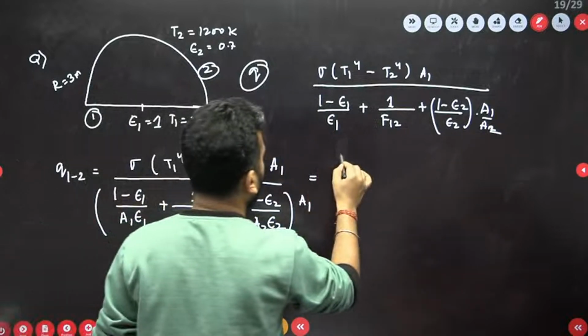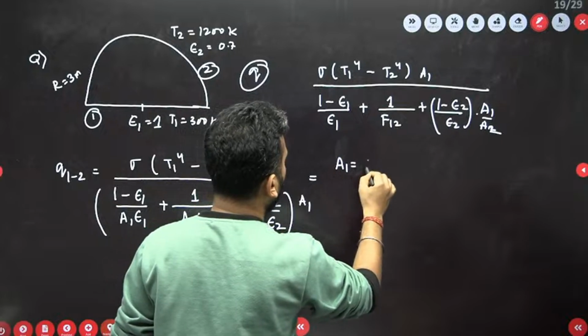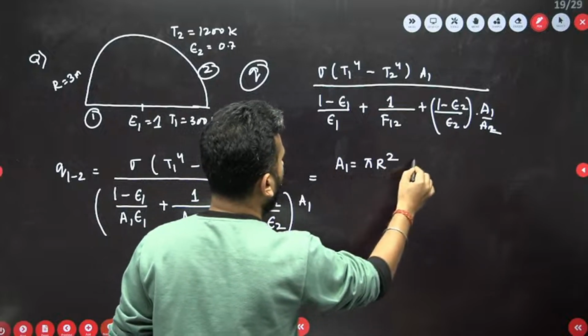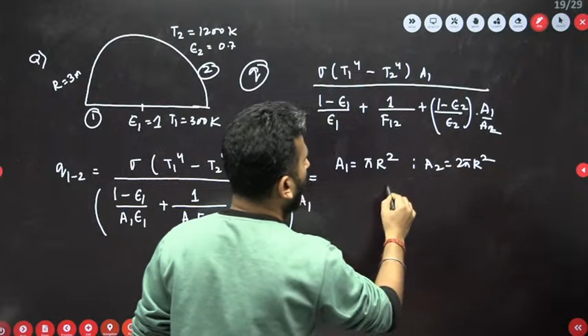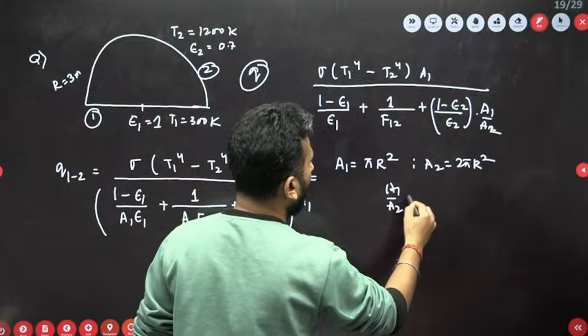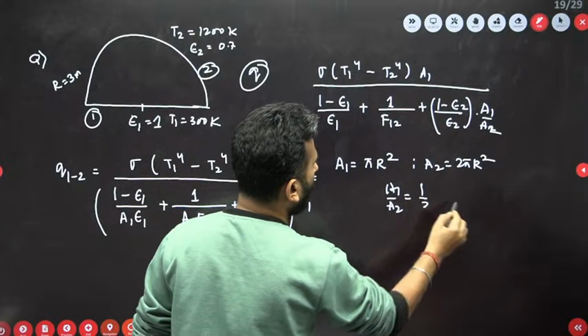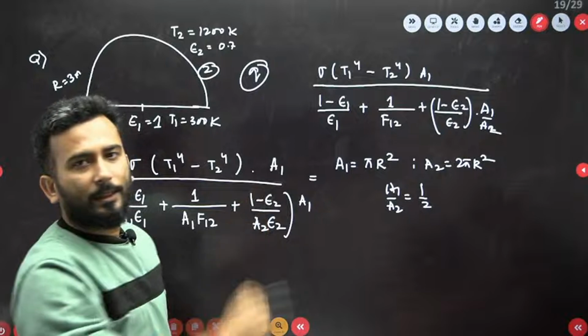What is A1, by the way? A1 is pi r square, which is the base, and A2 is 2 pi r square, that is the hemisphere. So A1 by A2 is 1 by 2. So basically I have everything.